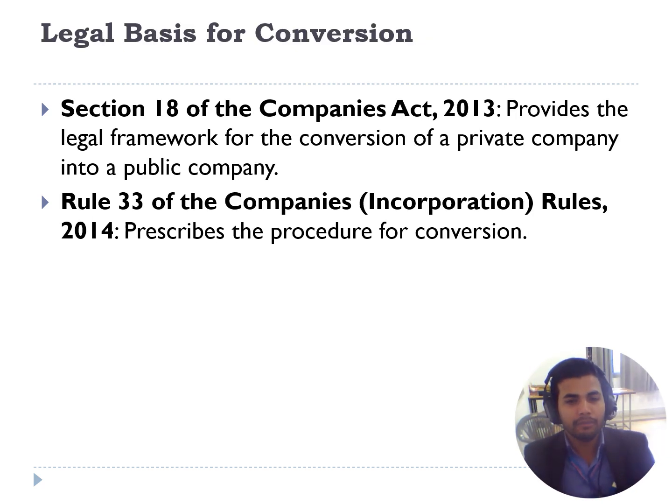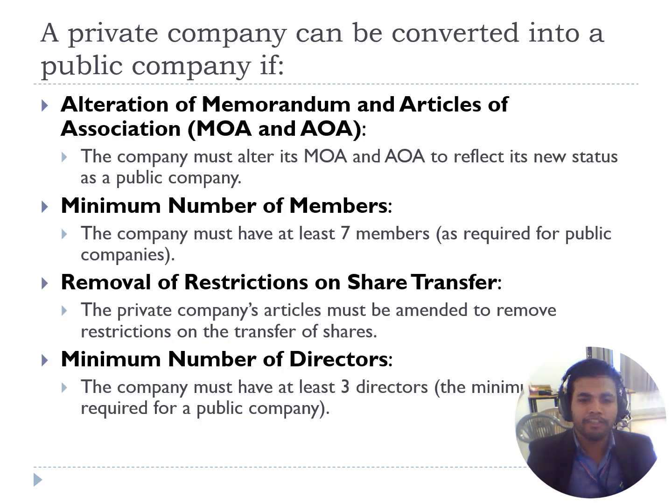It has a legal basis for conversion in Section 18 of the Companies Act, which provides the legal framework for the conversion of a private company into a public company. And the procedure has been prescribed, which says there should be alteration in the memorandum of association and articles of association, and there should be a minimum number of members required, that is for public companies 7 members.